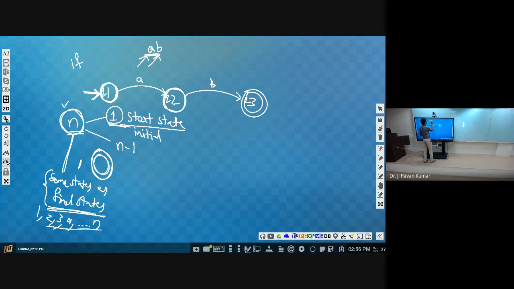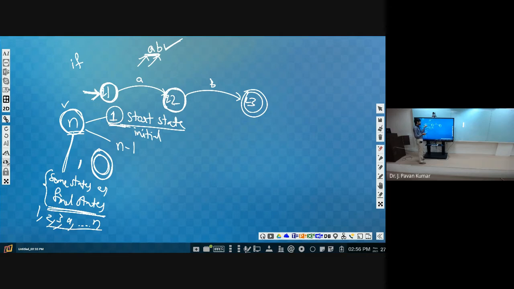So this particular string is accepted by this machine. Let us assume this as a machine. We are having 3 states. Okay, try to understand, 3 states we are having.